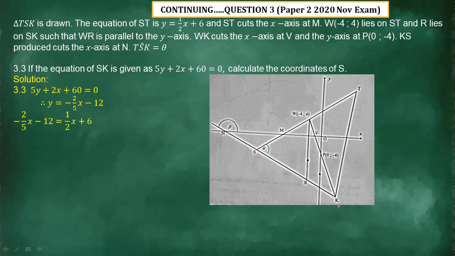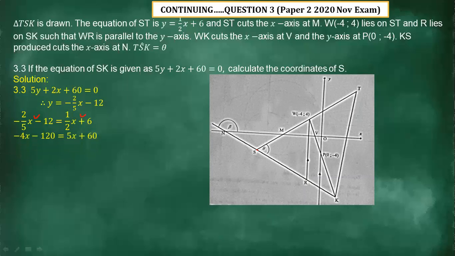When we have to calculate the point of intersection where the two lines meet, we have to equate the two equations. So the equation of SK equals the equation of ST. We equate them together, then we solve for the value of x.